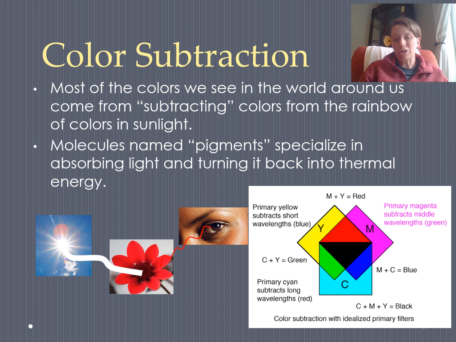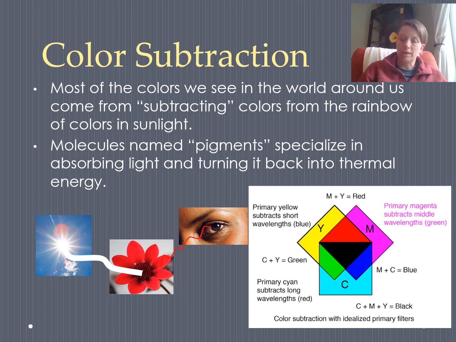So light subtraction works a little bit differently from light addition. There are three primary colors for light subtraction, which you probably learned about in elementary school. You called them red, yellow, and blue, but actually the true primary colors of light subtraction are yellow, because that color subtracts out just the blue light, magenta, which subtracts out just the green light, and cyan, which subtracts out just the red light.